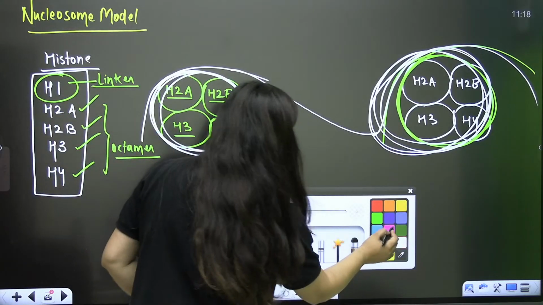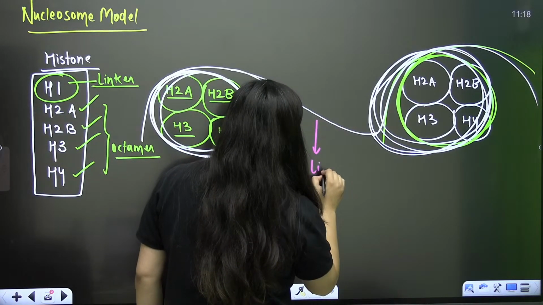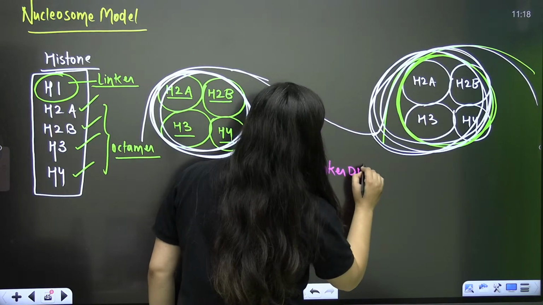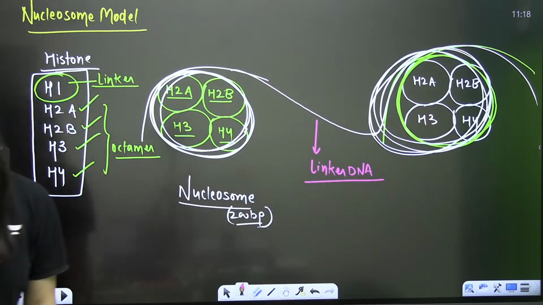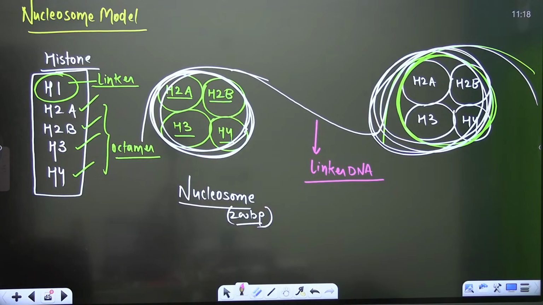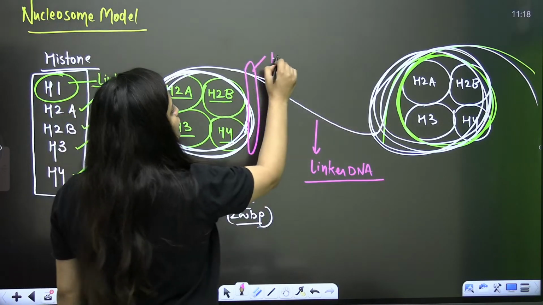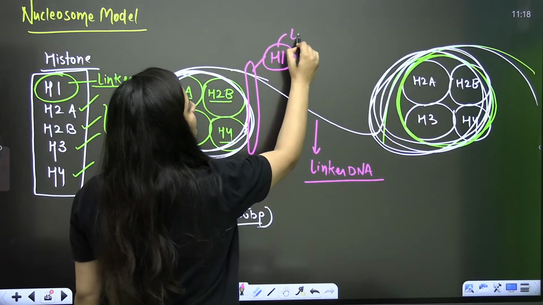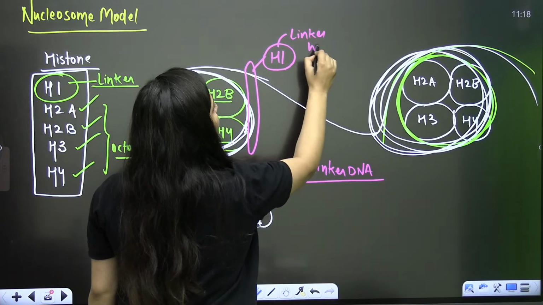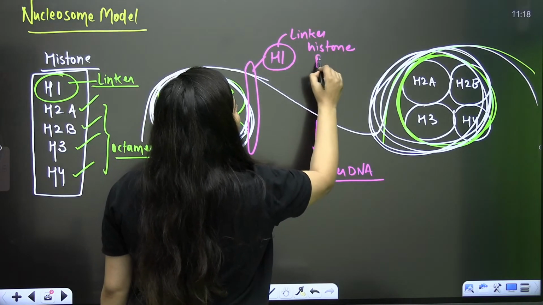This DNA here is the linker DNA. To this nucleosome, you have your H1, the linker histone protein, associated with your linker DNA.